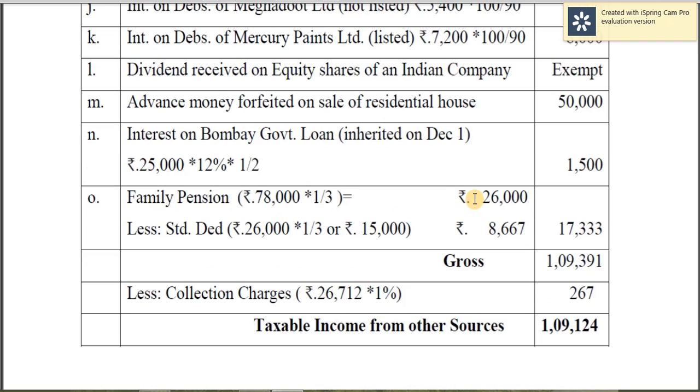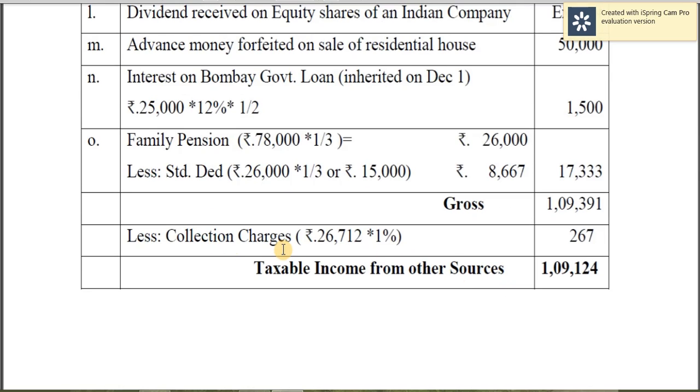Then family pension, total amount received is 28,000, but there are 3 claimants, so you have to calculate 1/3 of that, 26,000. Standard deduction, 1/3 of 26,000 or 15,000, whichever is less. So 8,667, that is 1/3 of 26,000, is the lower of the two. So that is deductible from 26,000. So 17,333, that is the taxable amount. So gross amount is 1,09,391. Now collection charges at the rate of 1% on the net interest realized.